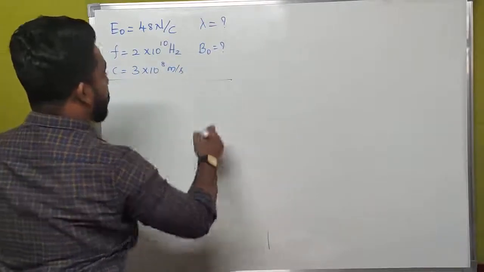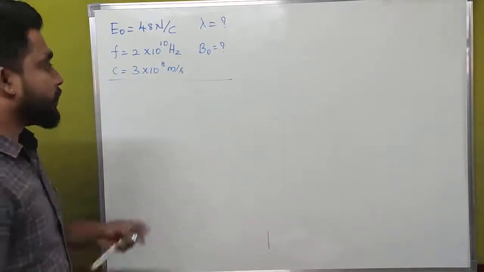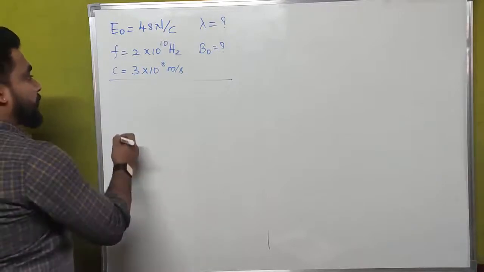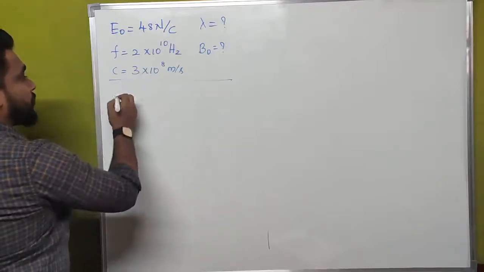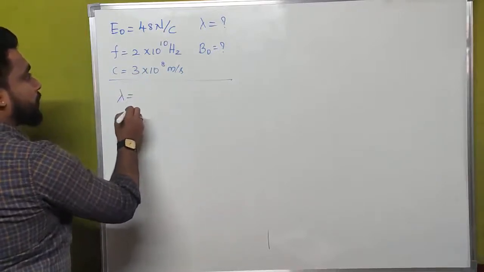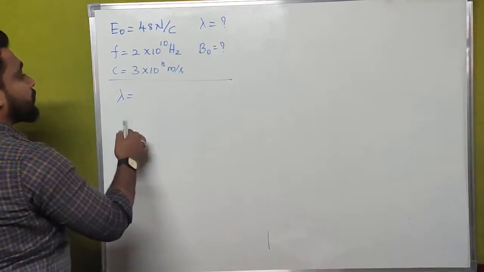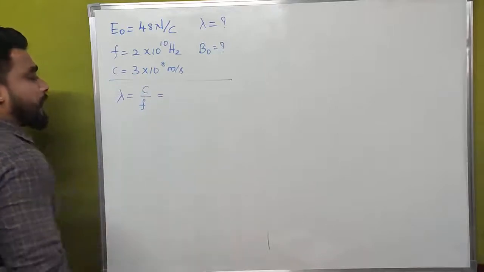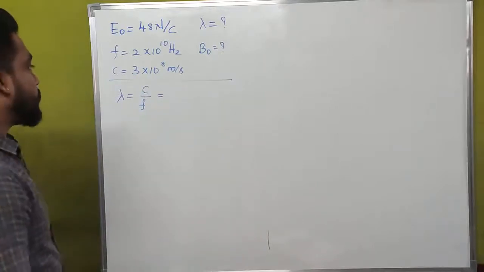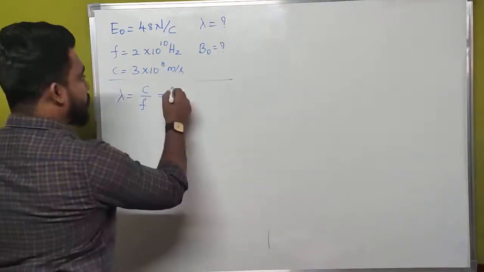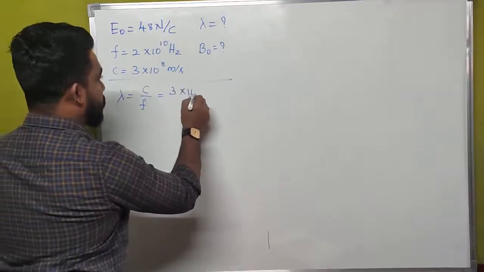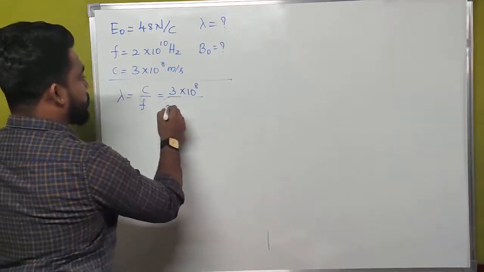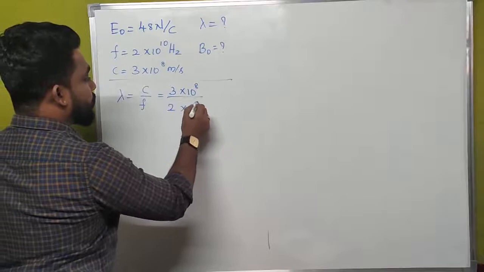This is a known factor, the velocity of an electromagnetic wave. Initially we have to find the wavelength. Lambda is equal to C divided by F. What is the value of C here? That is 3 into 10 to the power of 8 divided by 2 into 10 to the power of 10.